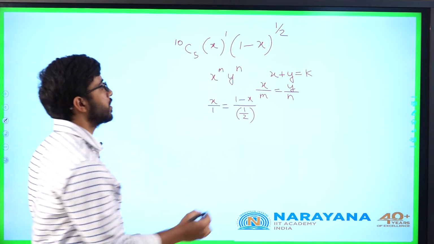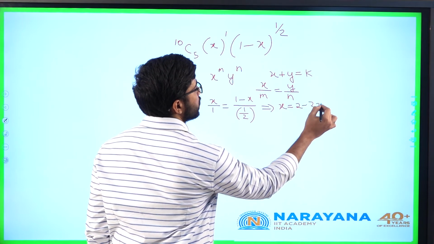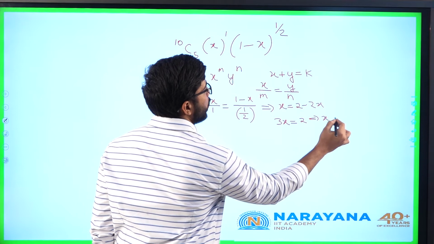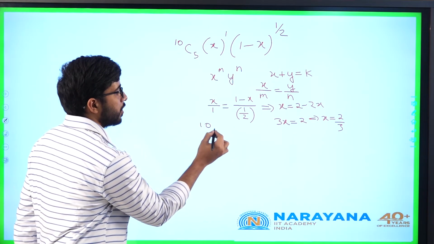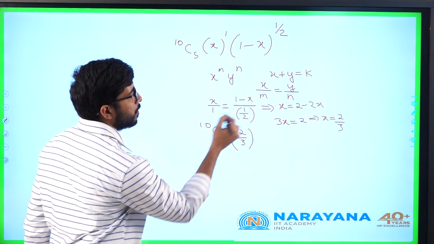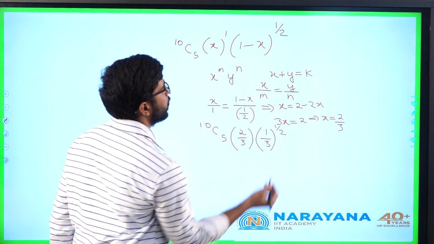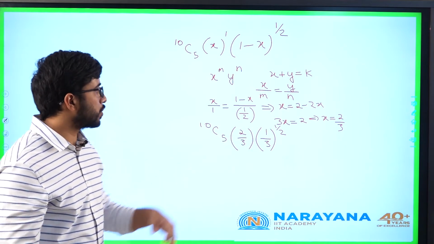So what is the value of x here? 2 minus 2x, 3x is 2, x is 2/3. Substitute there: 10C5 into 2/3 into (1 - 2/3), that is (1/3)^(1/2).